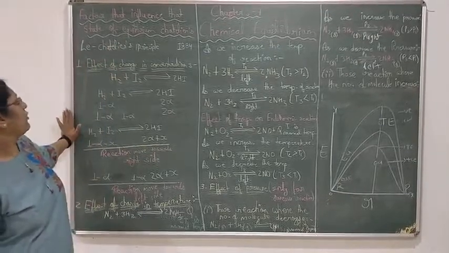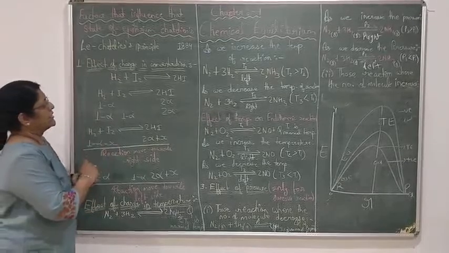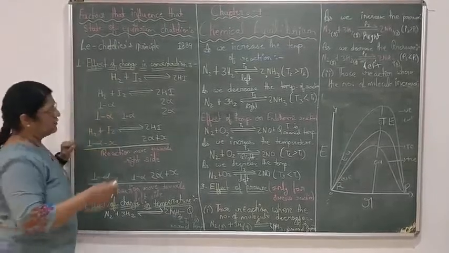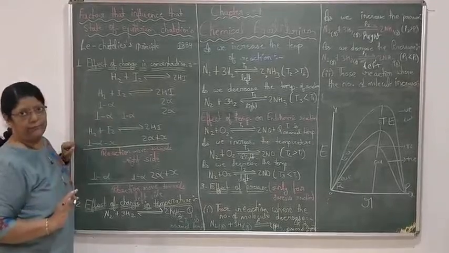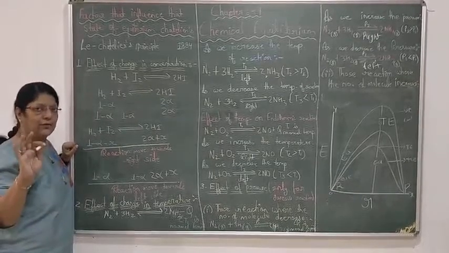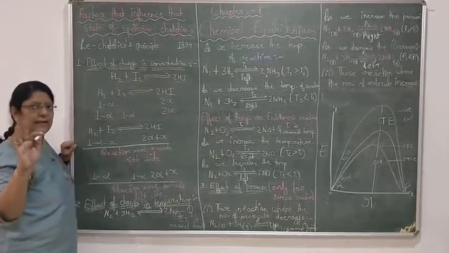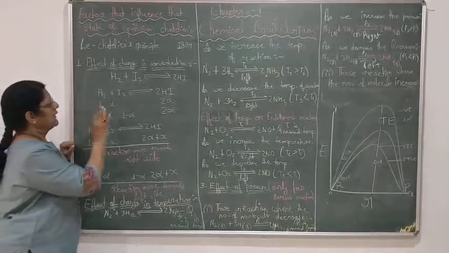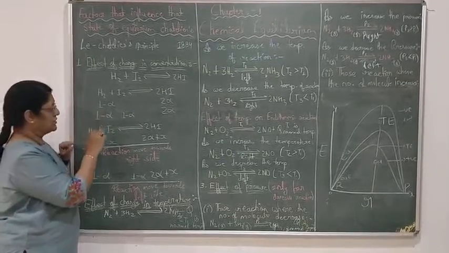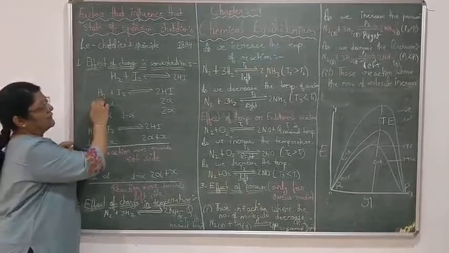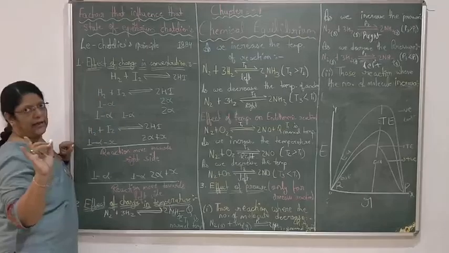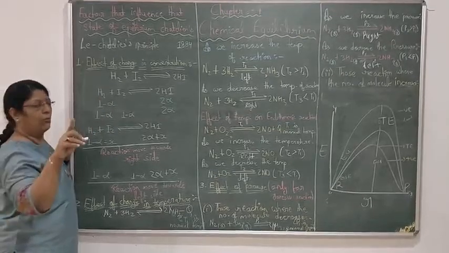The reaction H2 plus I2 reversible to HI is going on normally. Suddenly we change the concentration of either H2 or I2, anyone, not both.